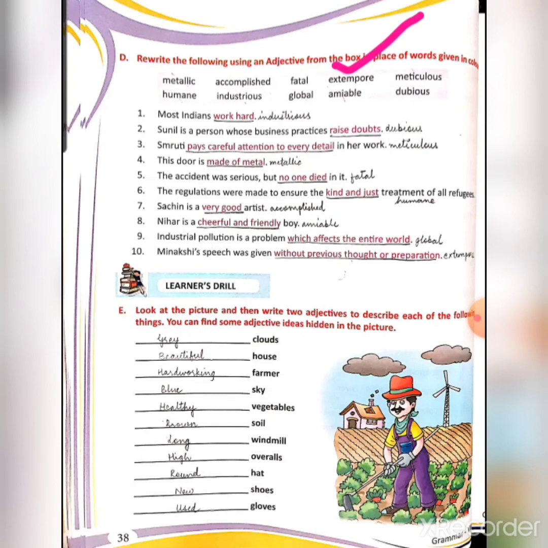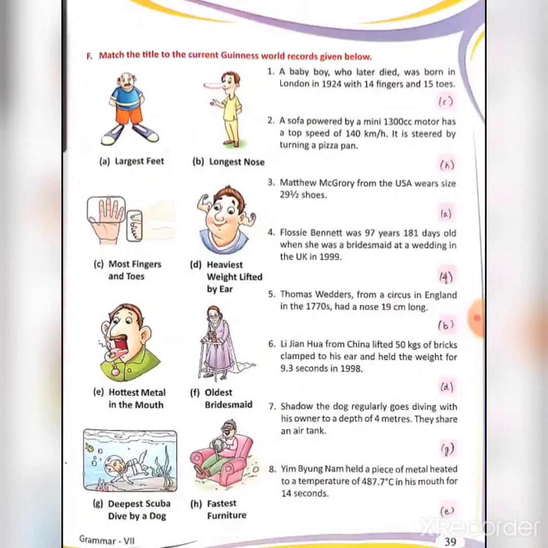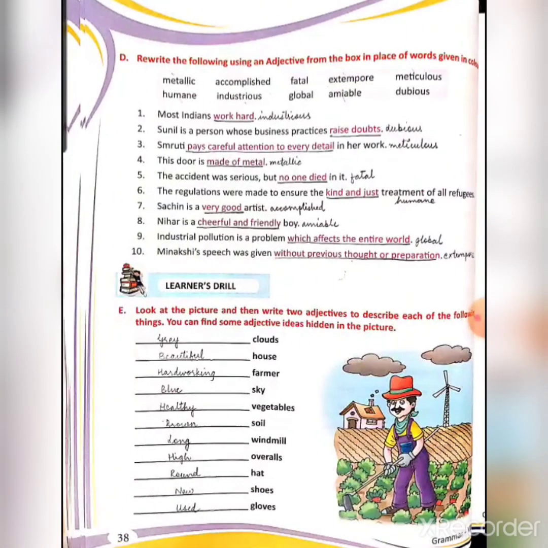That's it for the chapter, and this learner's drill, exercise E and F, is for your homework. I hope this chapter is clear to you all. Now you have to revise this complete chapter. Thank you everyone.